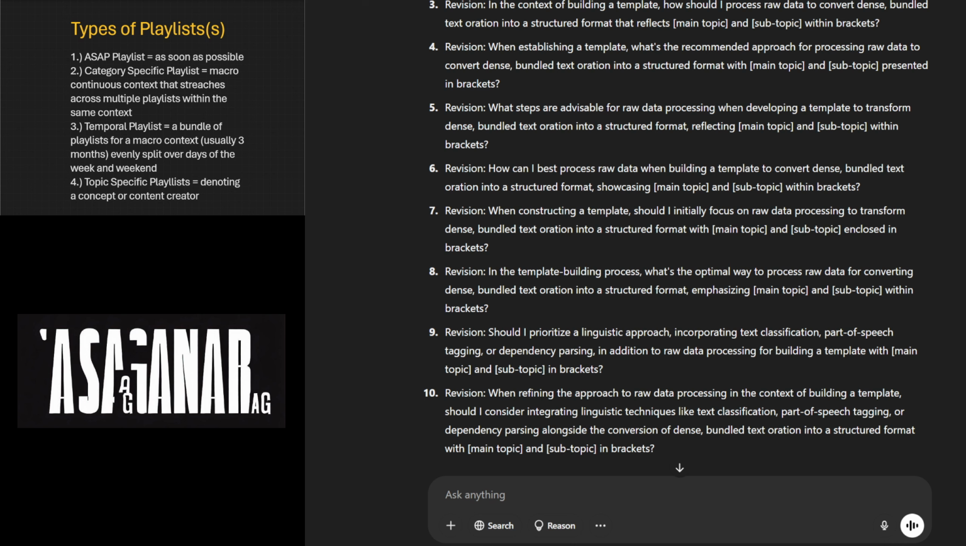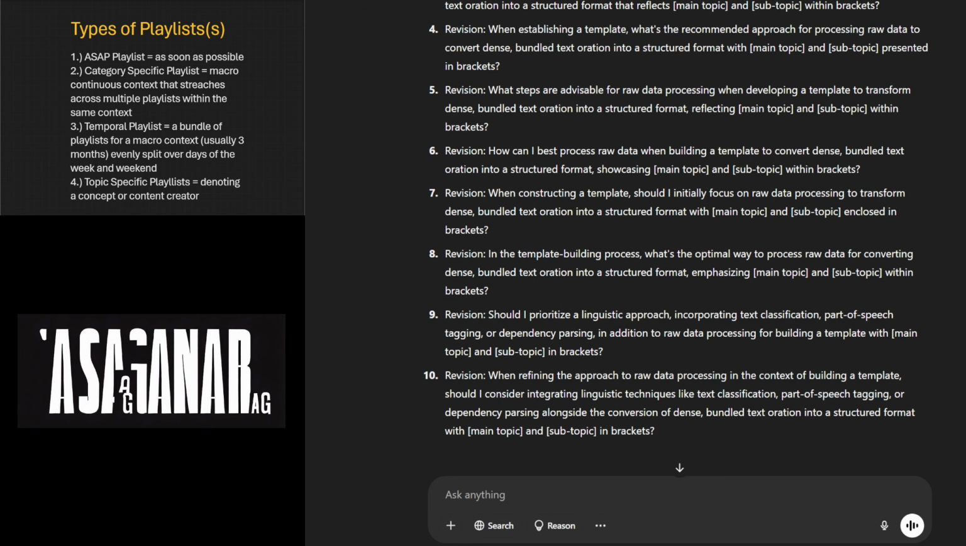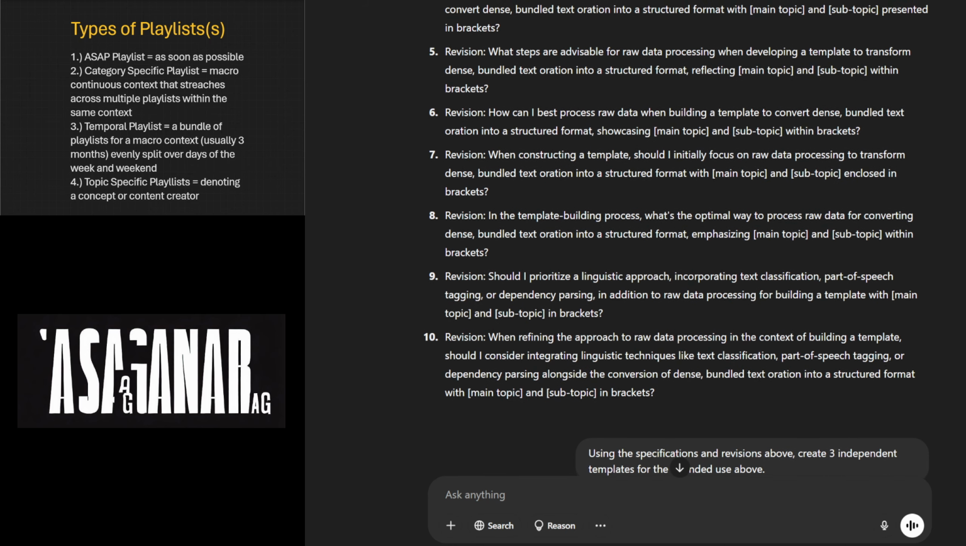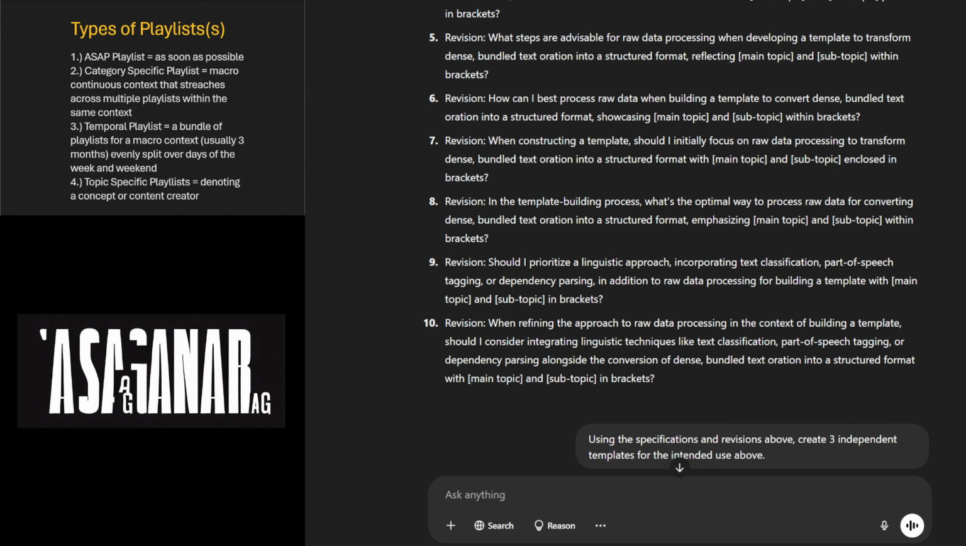Okay, so it keeps on going. As you can see on the screen, just reading that. And then we jump down to 8, revision. In the template building process, what's the optimal way to process raw data for converting dense bundled text oration into a structured format, emphasizing main topic and subtopic within brackets?